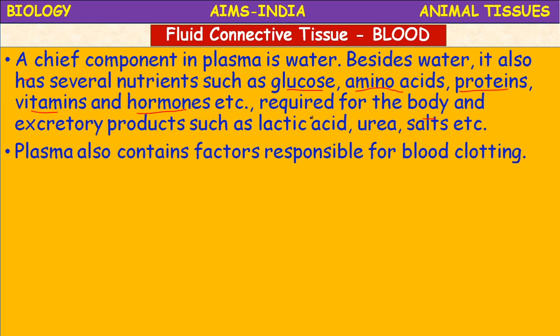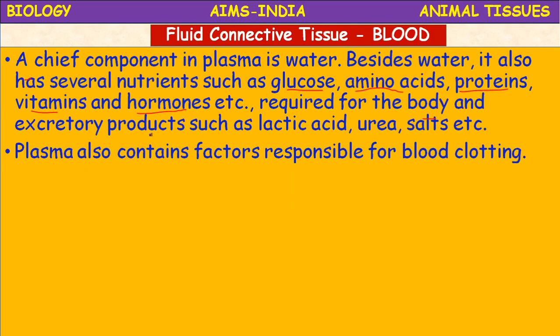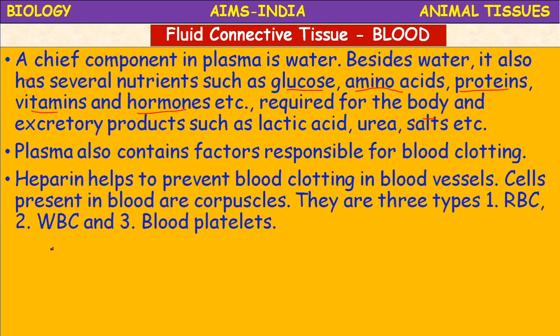Plasma also contains the factors responsible for coagulation or clotting of blood, and there is a substance called heparin. Heparin helps to prevent blood clotting in the blood vessels. Blood flows freely in the blood vessels because of the presence of heparin. It is an anticoagulant present naturally in the blood.